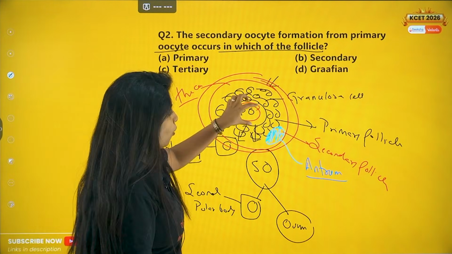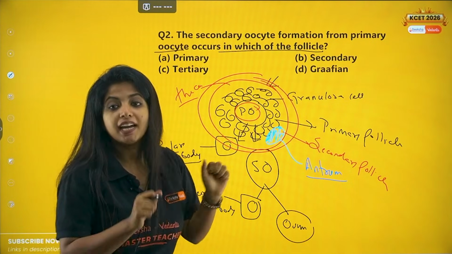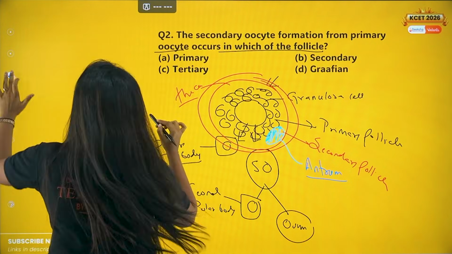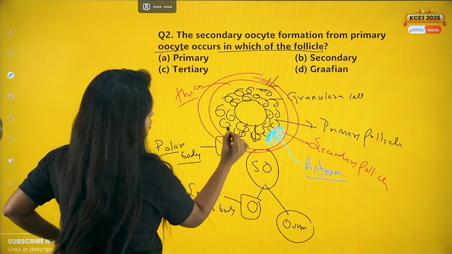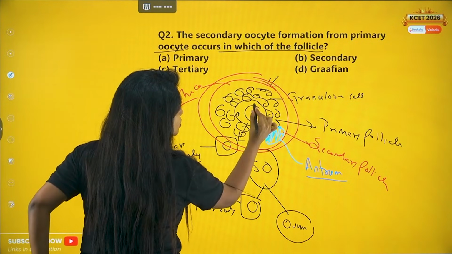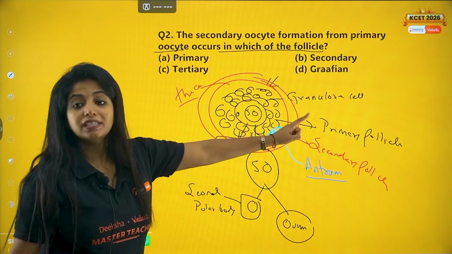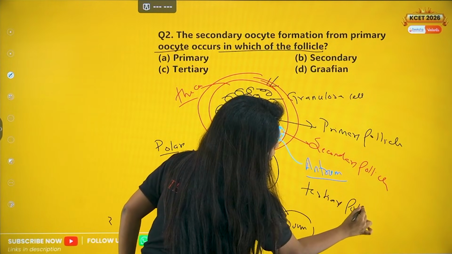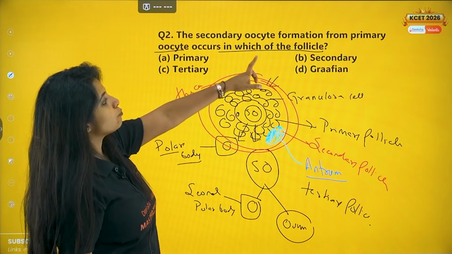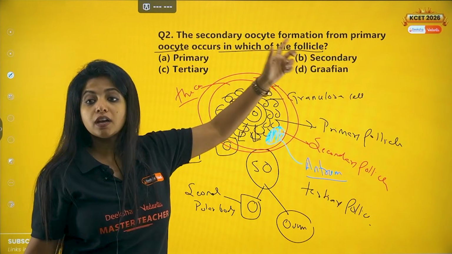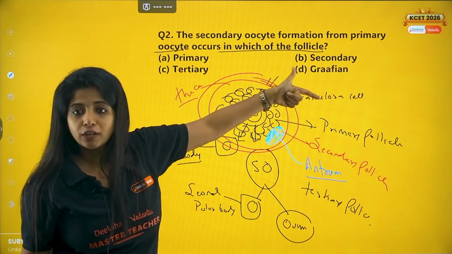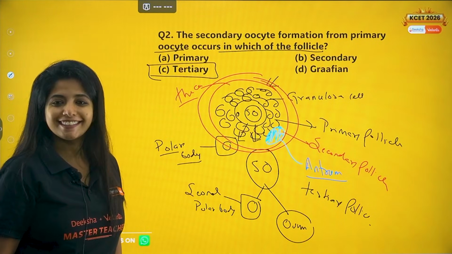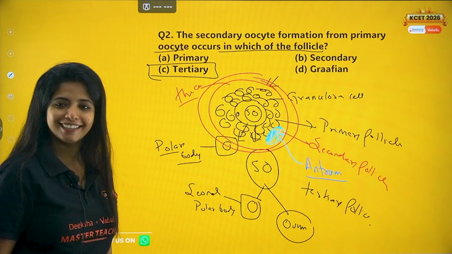And now the primary oocyte will divide. When the primary oocyte divides, you get a small polar body and also the secondary oocyte. So it is inside the tertiary follicle, my dear children, where you have the secondary oocyte. That is the question: the secondary oocyte formation from the primary oocyte occurs in which follicle? It is the tertiary follicle. Okay? Always remember that. Cool?